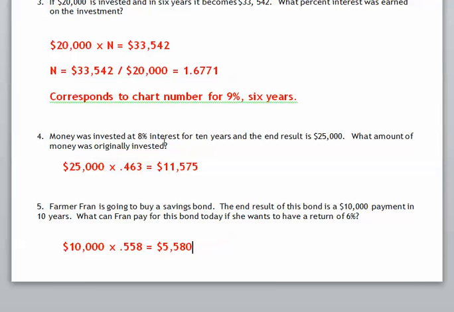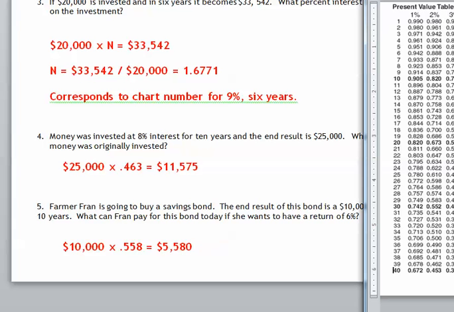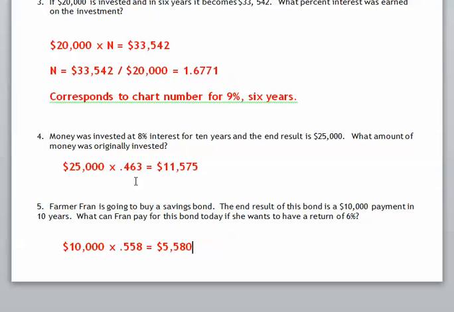Just like the other problems, we look at the chart. 8%, 10 years. Right here, 8%, 10 years, 0.463. So we take our future value, 25,000 times 0.463, which gives us our present value of $11,575. Our present value will always be less than our future value.